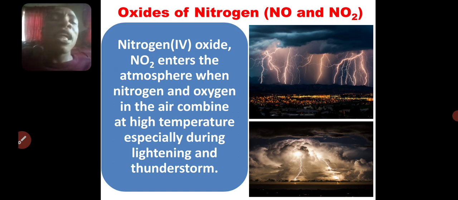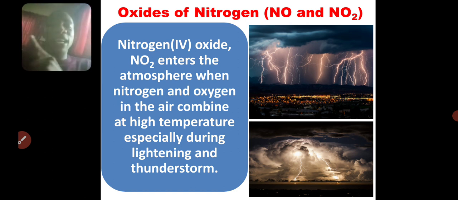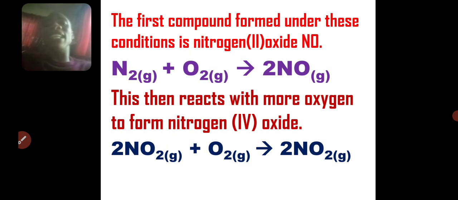Finally, before we end this video, we'll talk about oxides of nitrogen, nitrogen oxides. Naturally, nitrogen does not react, but at high temperature and during lightning, the nitrogen of the air can combine with the oxygen of the air to give us nitrogen 2 oxide. During thunderstorm and lightning, that's when this reaction normally occurs in the air.